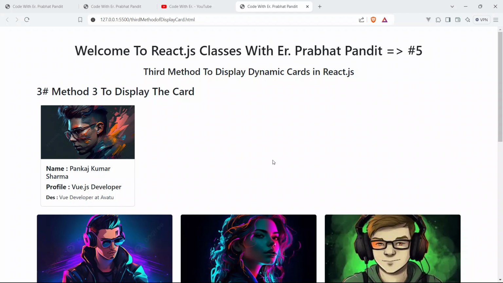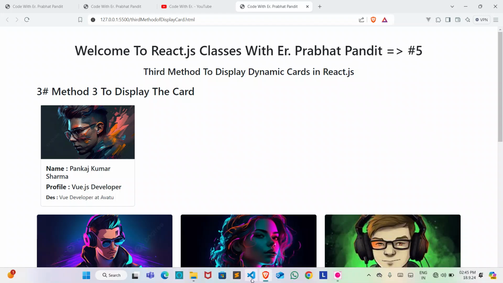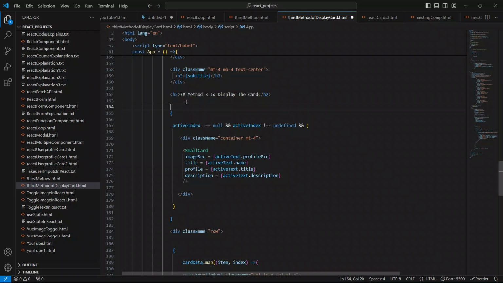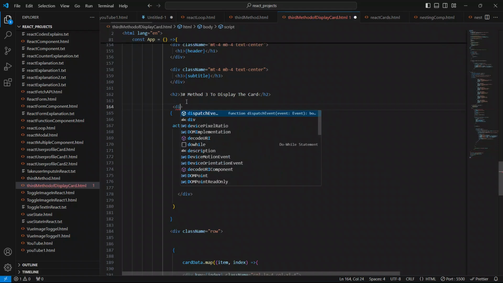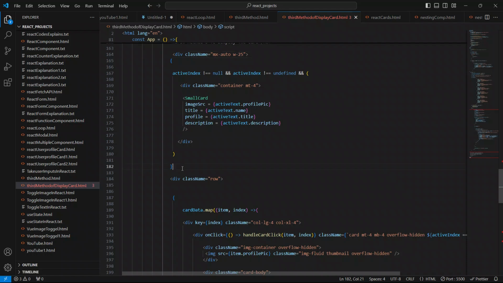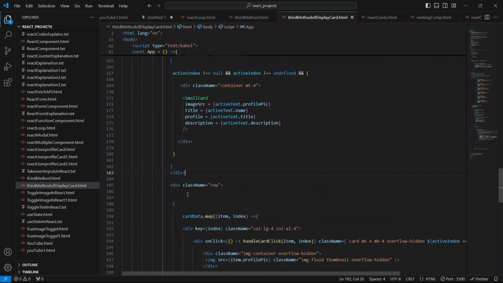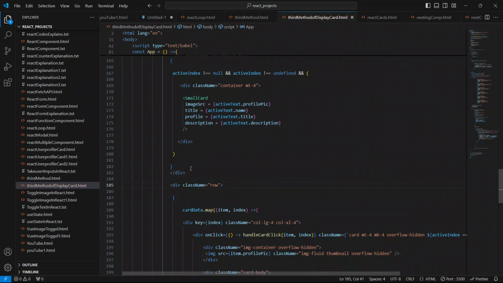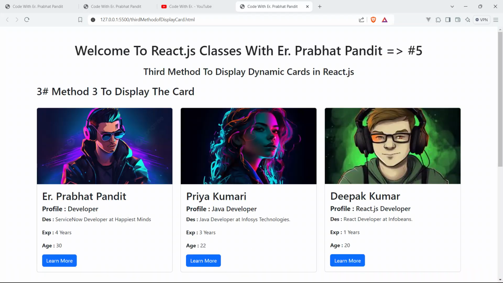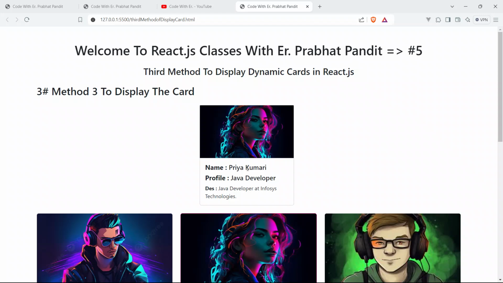So guys, we have to bring this card into the center. So just go to the code, and now I'm gonna give a container div. I'll give the class name mx-auto, and a width of 25px. Okay, and just close this div here. So this is it. Save your code, go to the browser, and now click anywhere. See, now it's in the center of the screen.